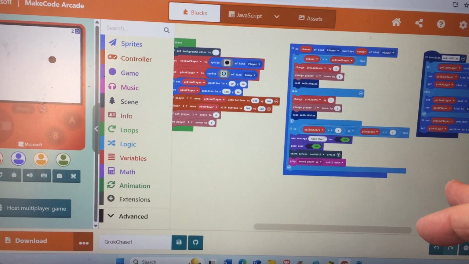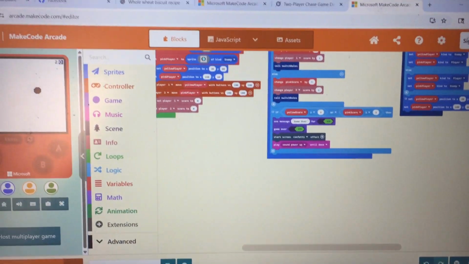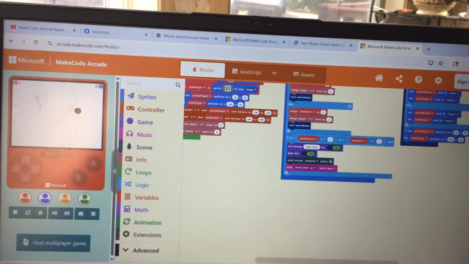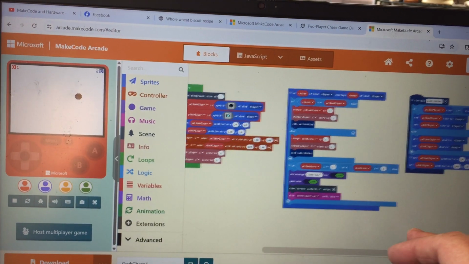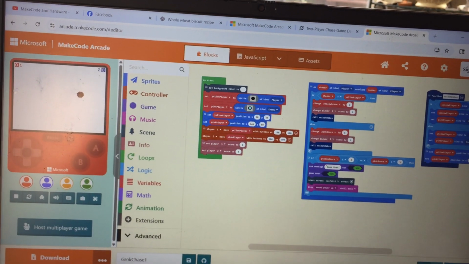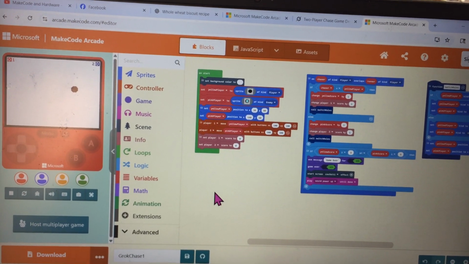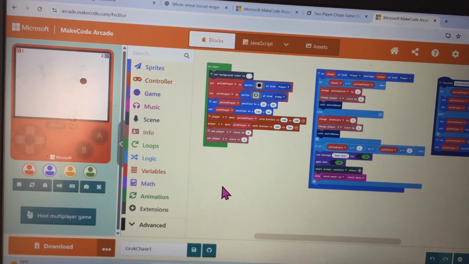So there's a lot to be learned here, and I think this AI writing code for MakeCode Arcade, because it frequently has errors or doesn't work the way it was expected, gives us a chance to go back and learn how to do coding by rewriting it so it will work. So there will be more.